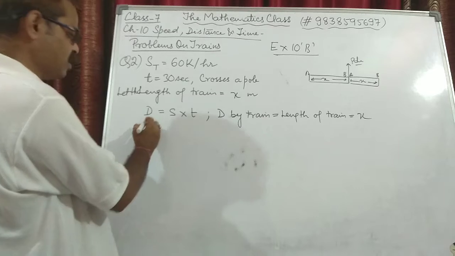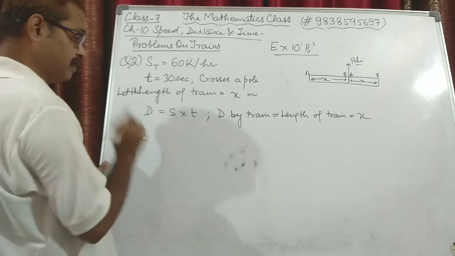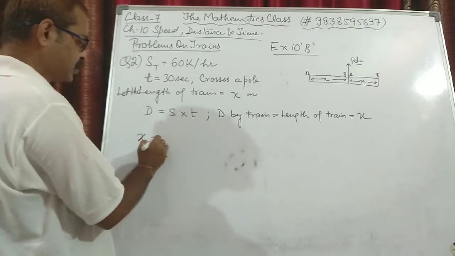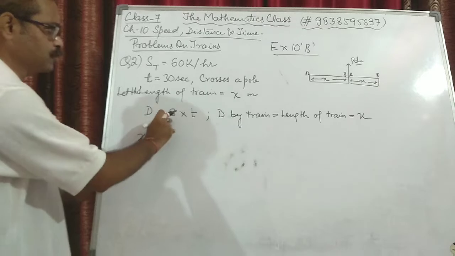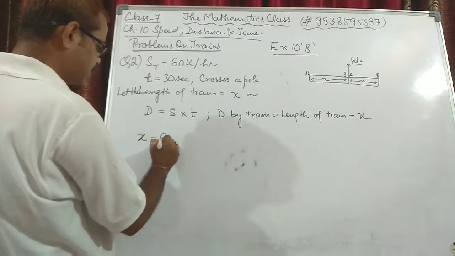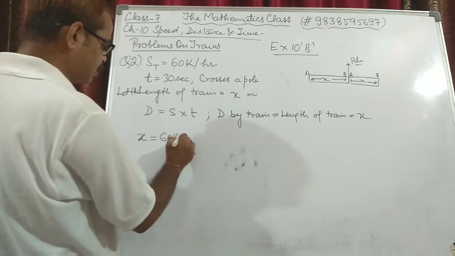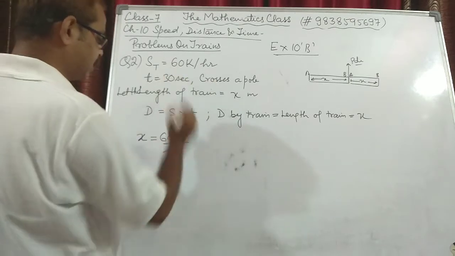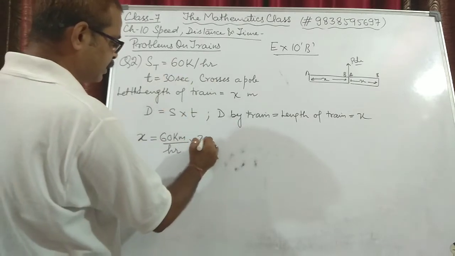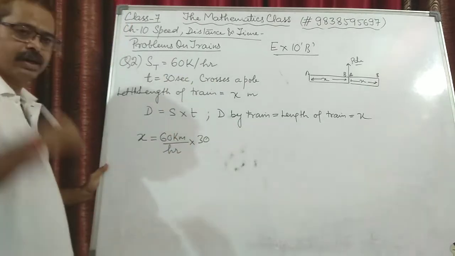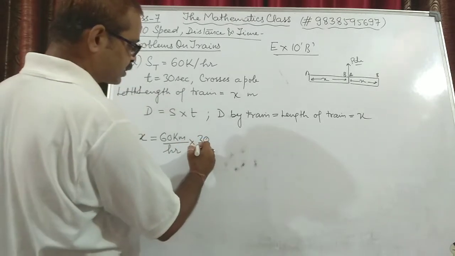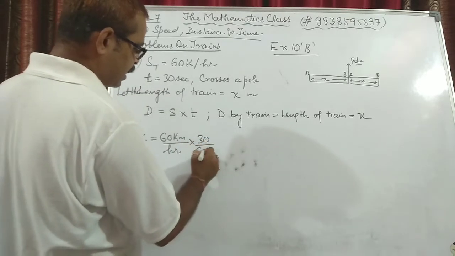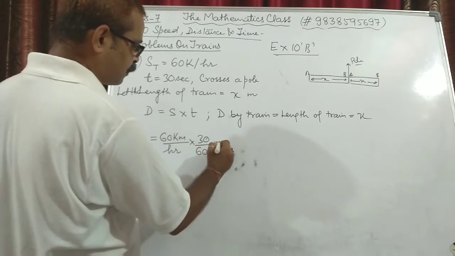Now x in meters is equal to speed, which is 60 kilometers per hour, times time, which is 30 seconds. These seconds, if we convert into minutes, we have to divide by 60, and this will come into minutes.